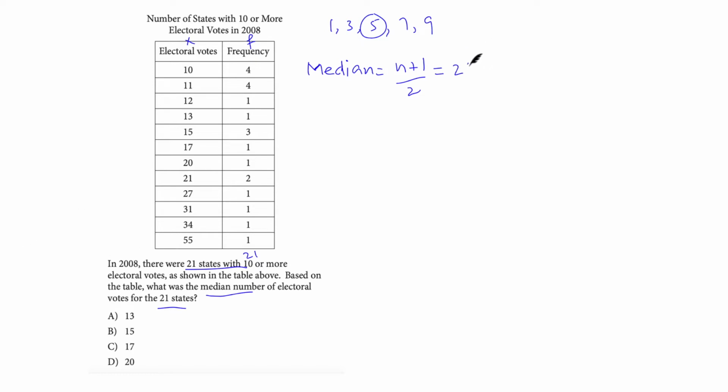21 plus 1 divided by 2 equals 22 over 2. That means the 11th term is my median.